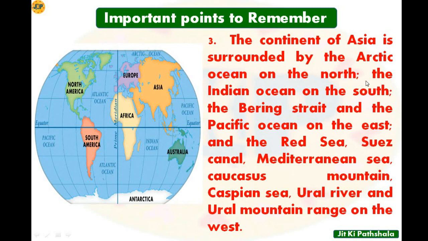The Indian Ocean on the south, so on the south side of Asia lies the Indian Ocean; Bering Strait and the Pacific Ocean on the east; and Red Sea, Suez Canal, Mediterranean Sea, Caucasus Mountain, Caspian Sea, Ural River and Ural Mountain Range on the west. This is the west side. Here all these physical elements are located.